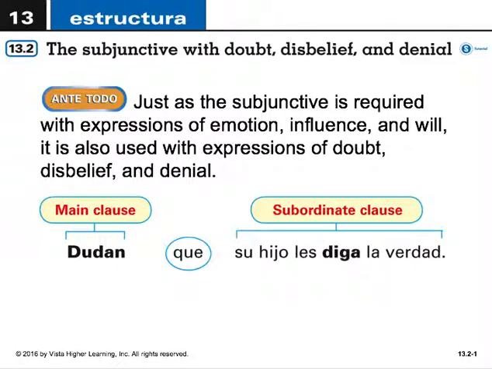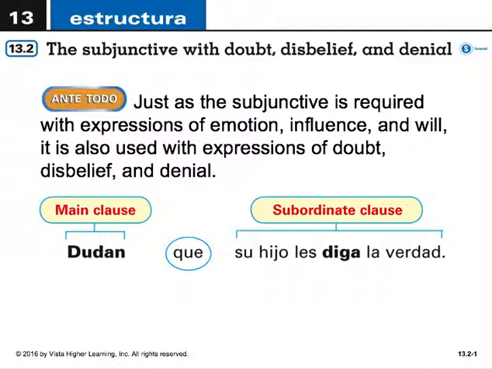Today we're going to look at section 13.2, the subjunctive with doubt, denial, and disbelief. Just as the subjunctive is required with expressions of emotion, influence, and will, it is also used with expressions of doubt, disbelief, and denial. For example, dudan que su hijo les diga la verdad. They doubt that their son is telling them the truth.